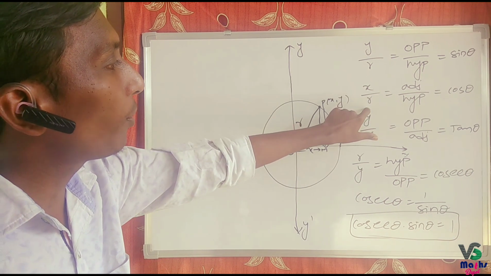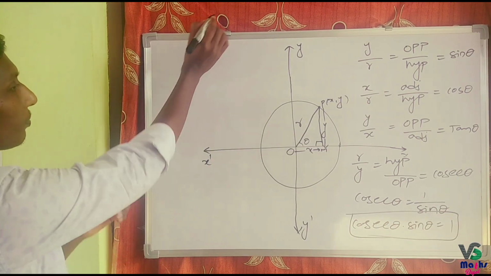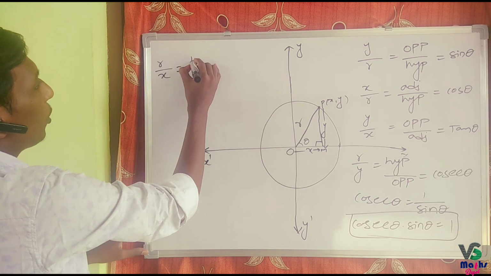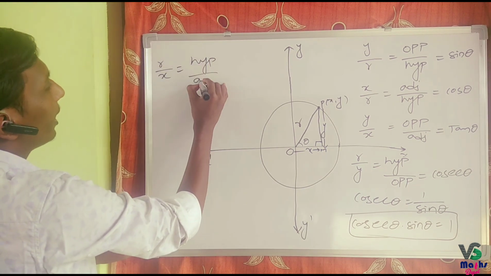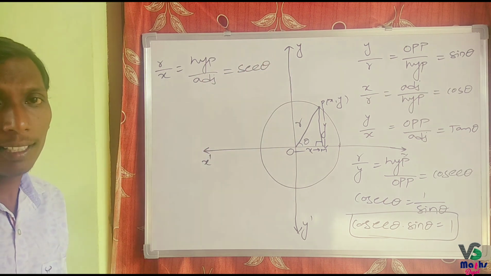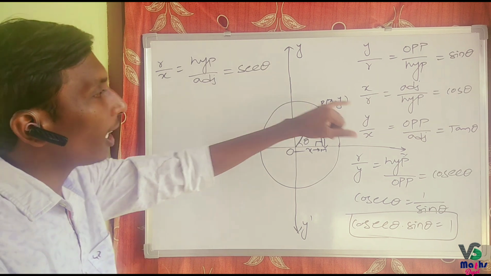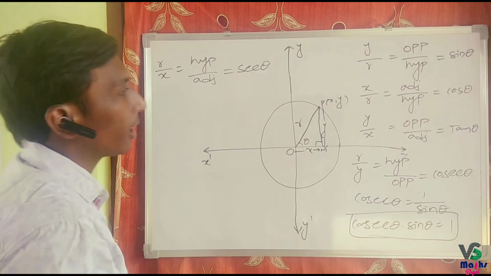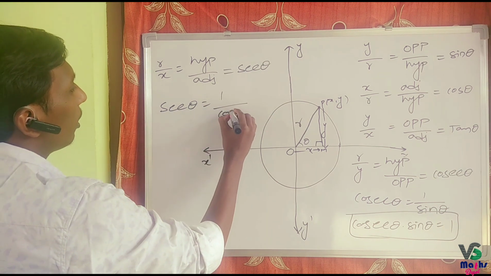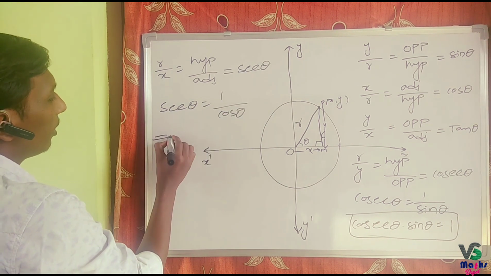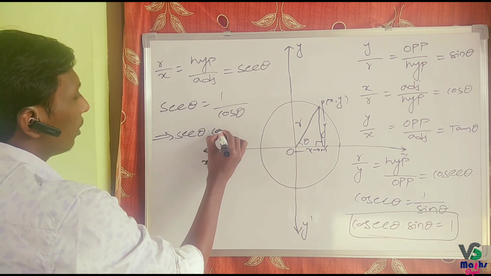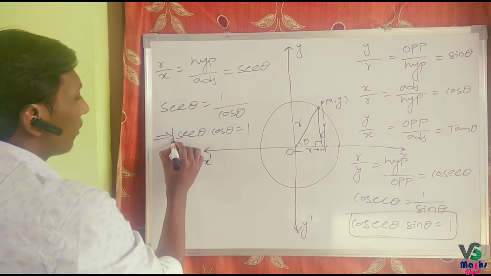Next, take the reciprocal of this one, that is r by x, means hypotenuse by adjacent side. This is named as secant theta. Observe that secant theta and cos theta are reciprocal to each other. Therefore, secant theta is equal to 1 by cos theta. Implies secant theta into cos theta is equal to 1.